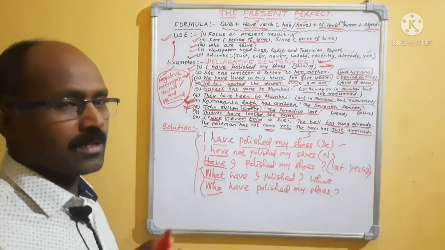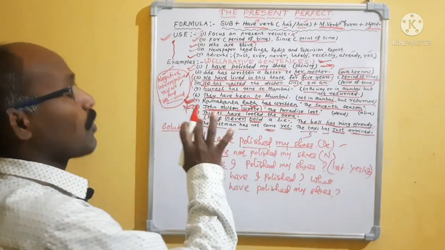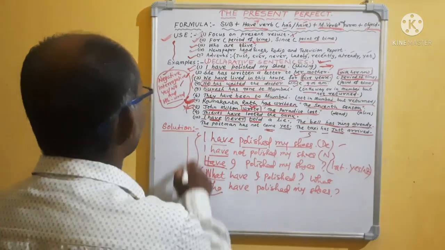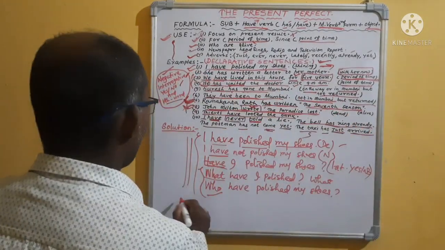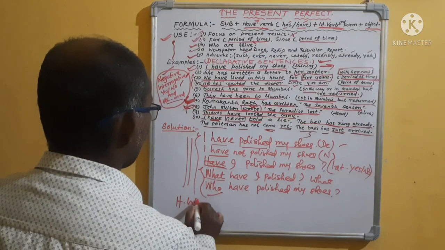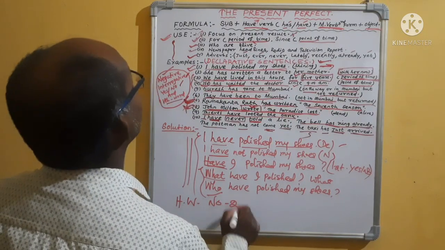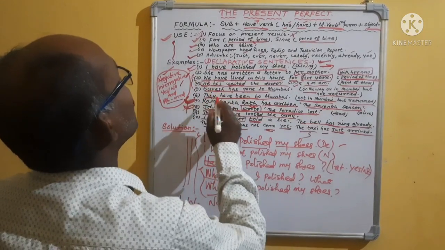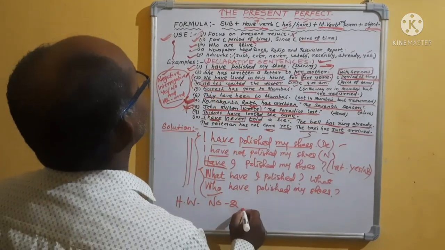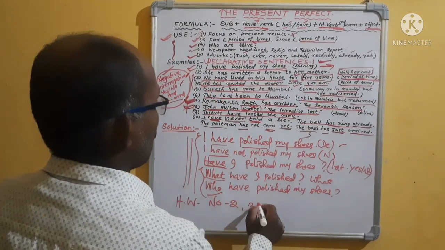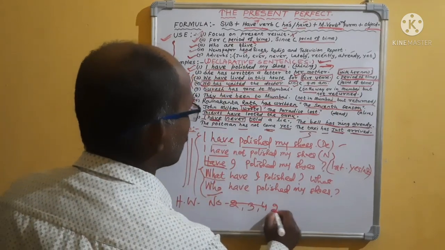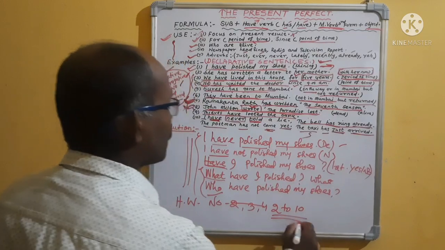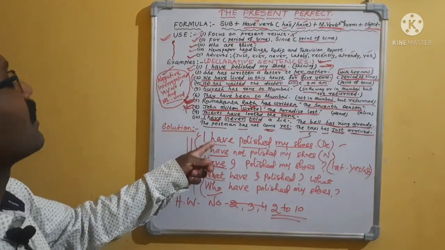Okay, my dear students, please remember the homework I have given. I have given example 1 and homework I am giving: you have to do number 2, then number 3, number 4, all from 2 to 10. You will prepare like this.